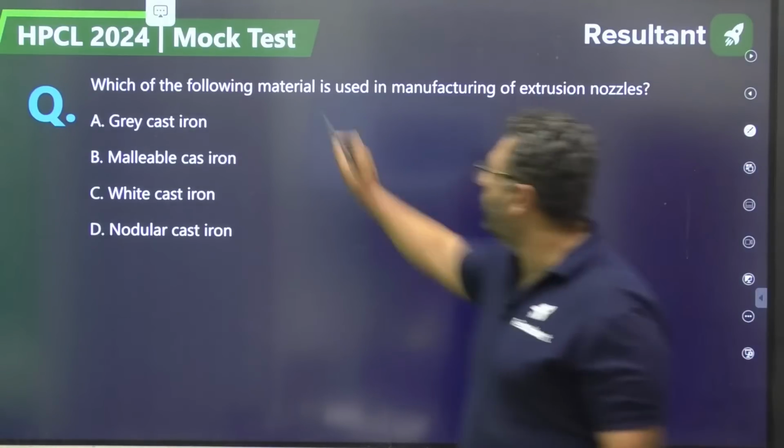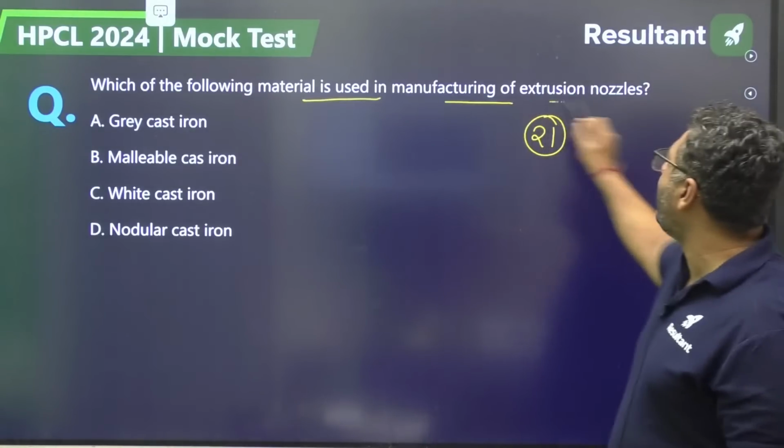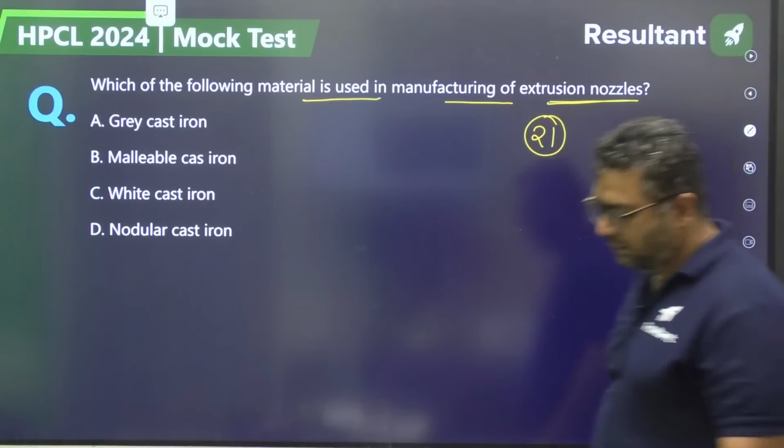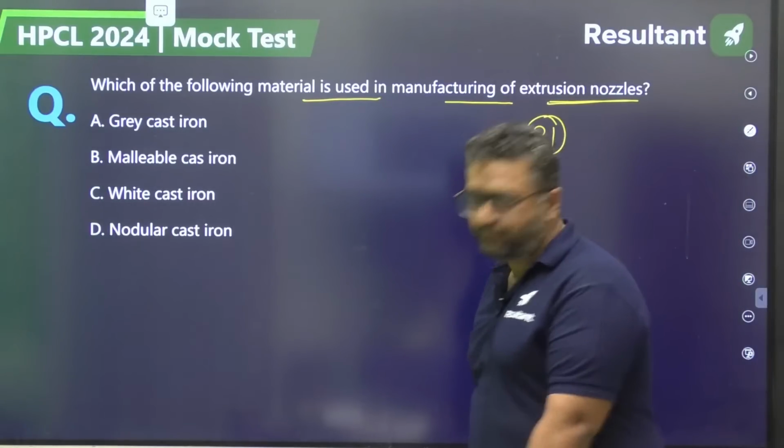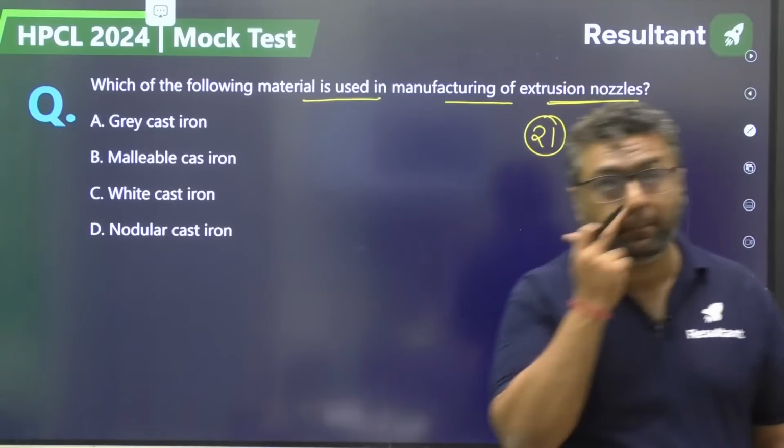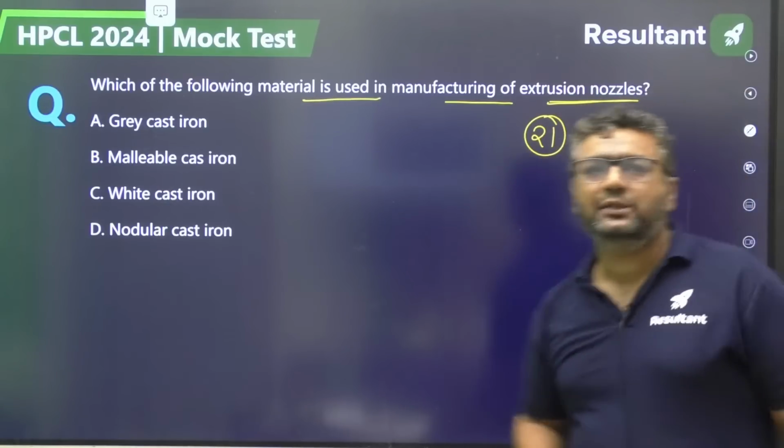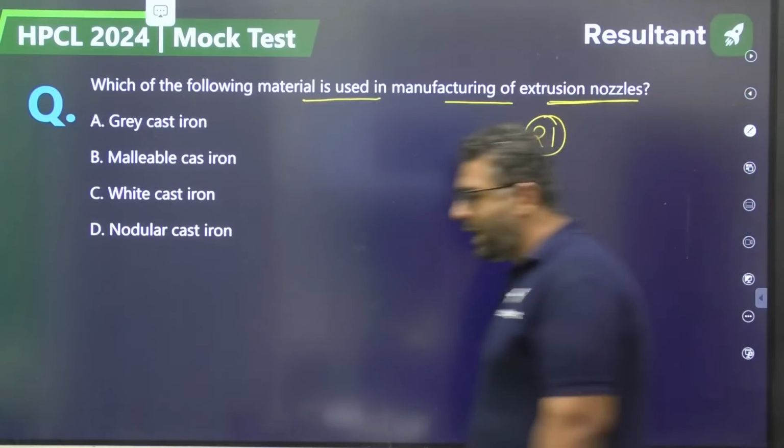Which of the following materials is used in manufacturing of an extrusion nozzle? Which material is going to be used in making the extrusion nozzle?